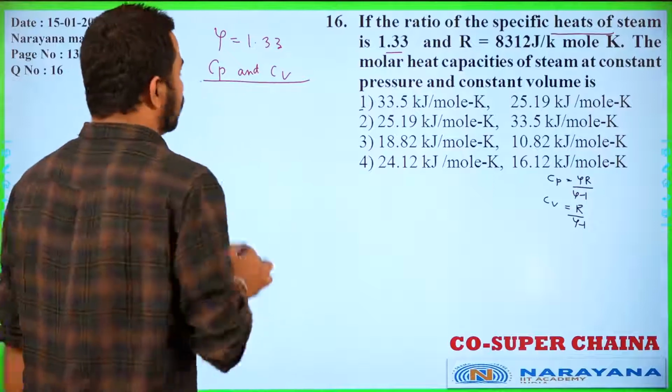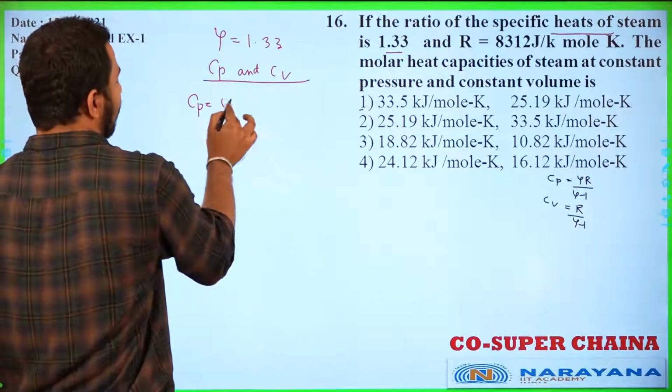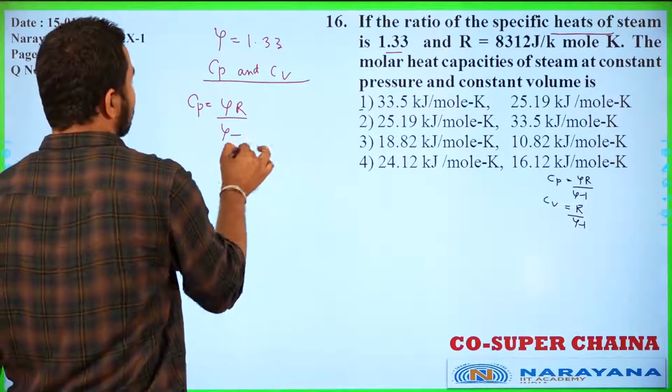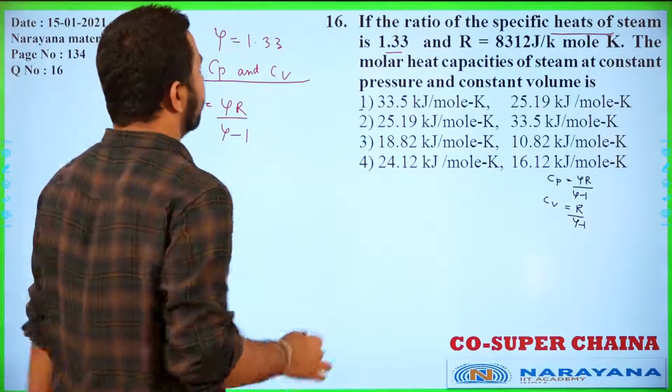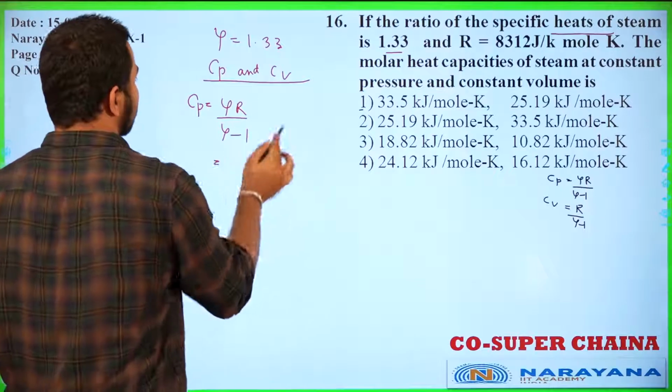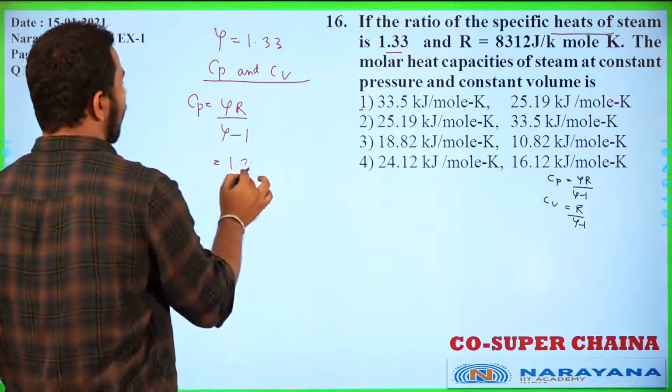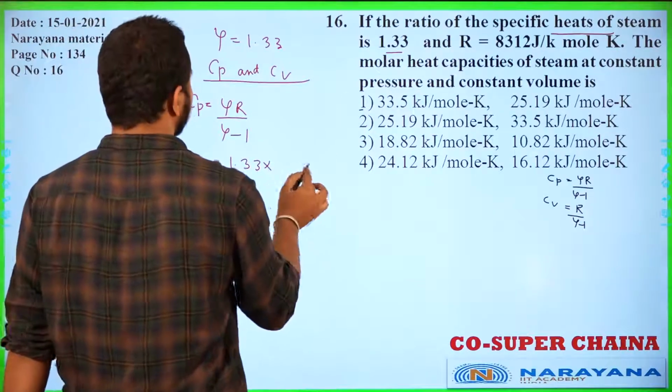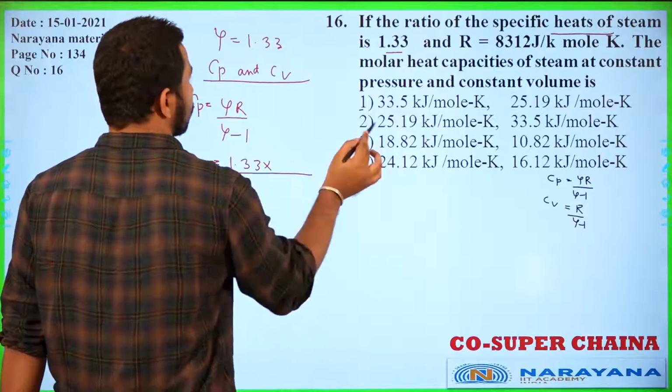So students, we know Cp is written as gamma R by gamma minus 1. Now the gamma value is given and the R value is given, so we just have to substitute the values here.